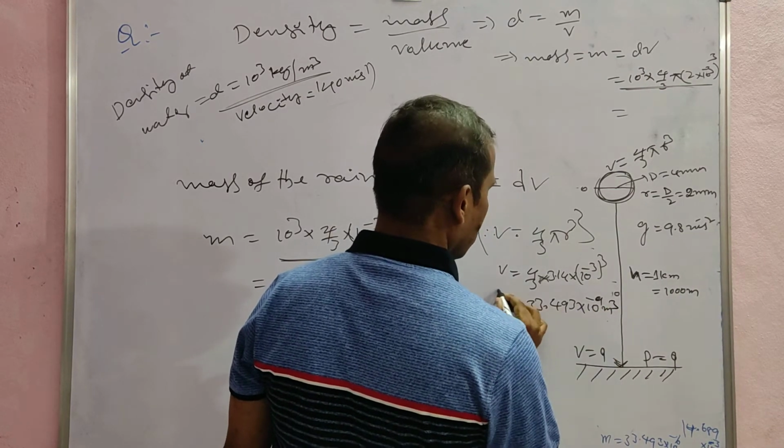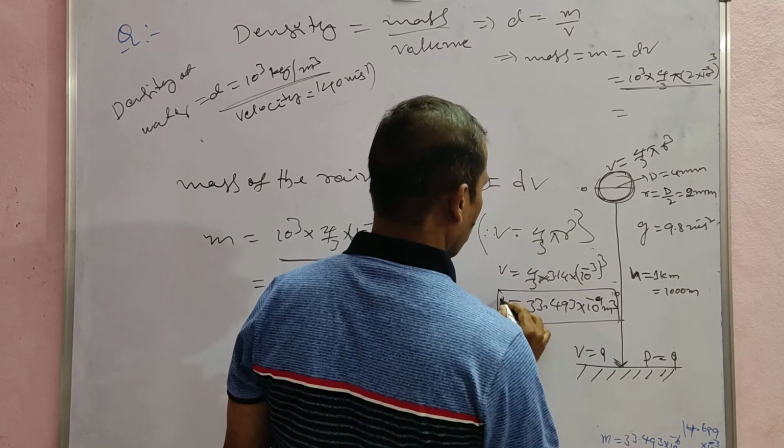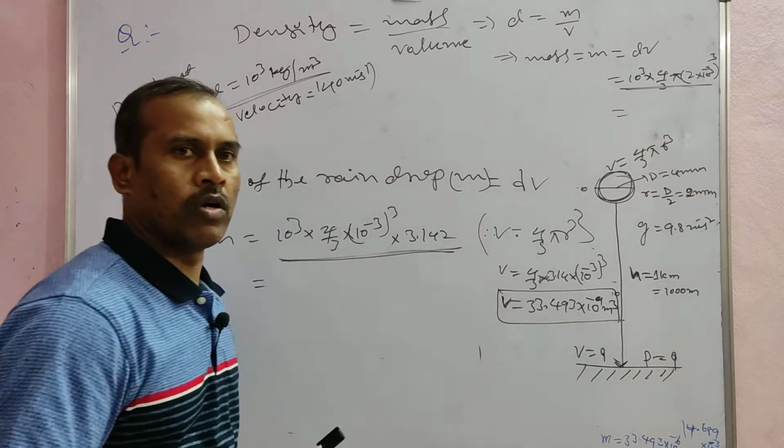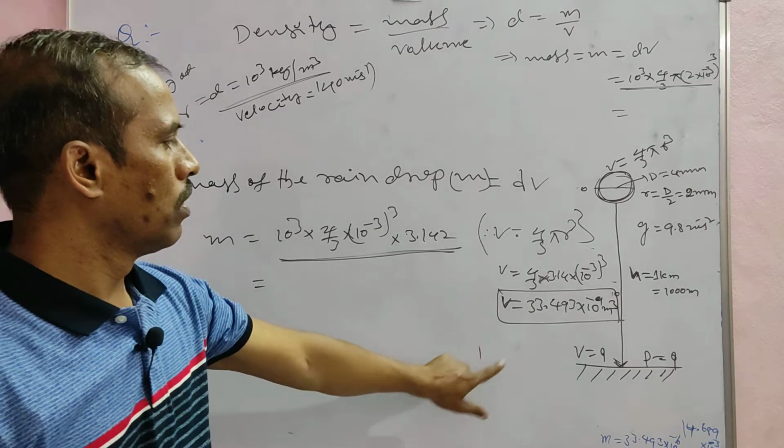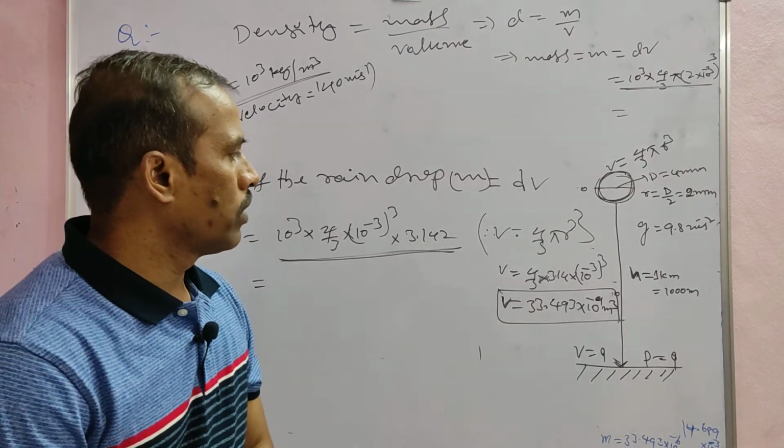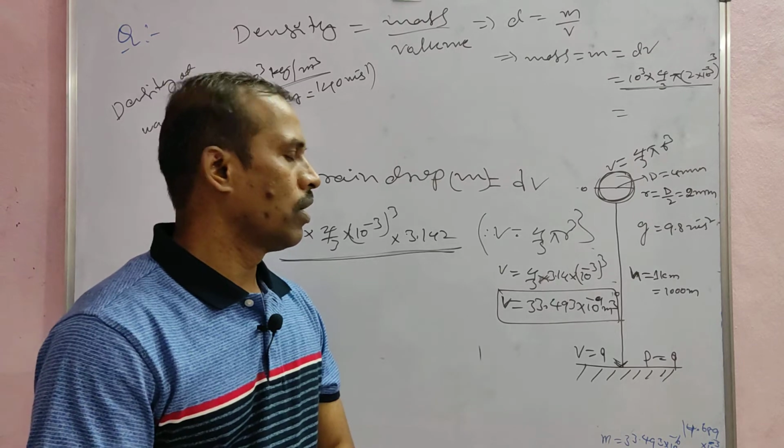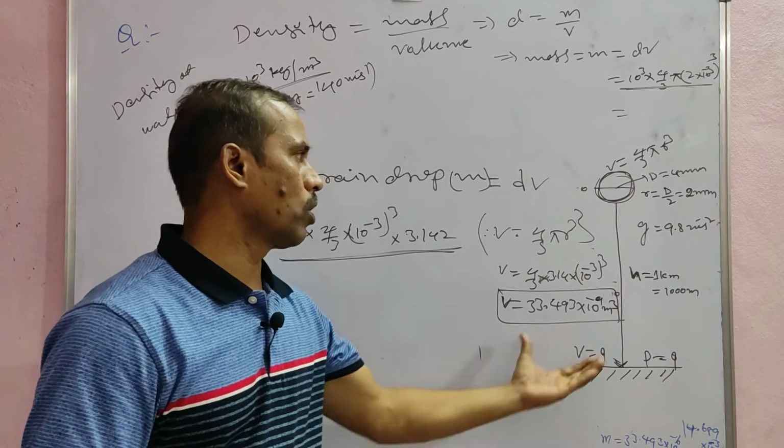This is the volume of the raindrop. Volume of the raindrop V is equal to 33.493 into 10 power minus 9 meter cube.